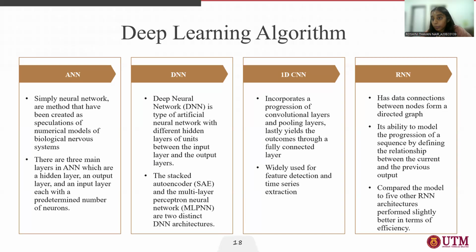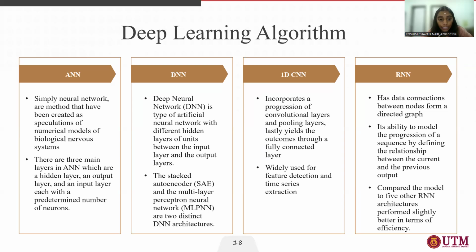Next is the deep learning algorithms. I have listed four deep learning algorithms, which are ANN, DNN, 1D CNN, and RNN. ANN is a simple neural network, a method that has been created as a generalization of numerical models of the biological nervous system. It has three main layers, which are the input layer, hidden layer, and output layer.